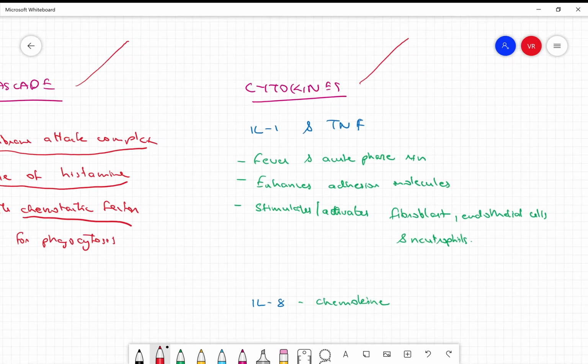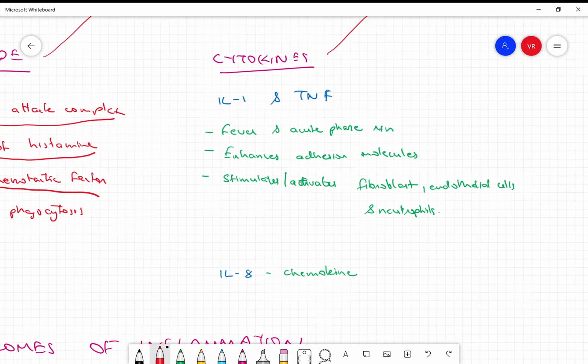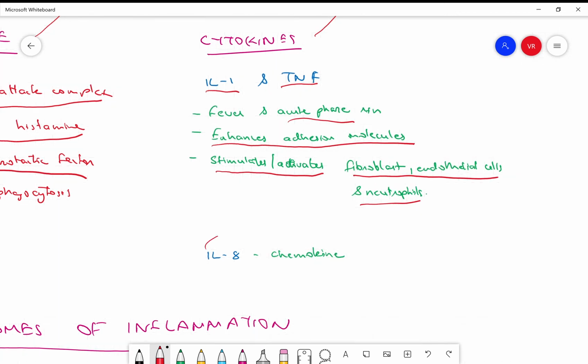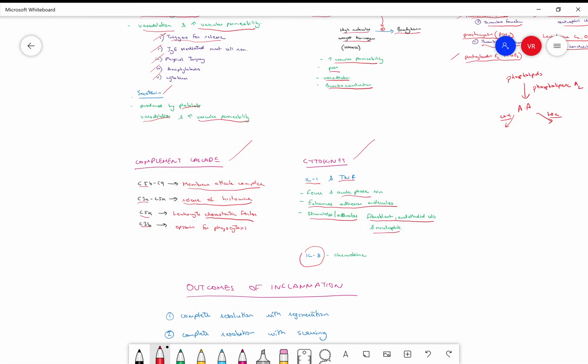And the last group are your cytokines. These are released by cells as a response to undergoing injury and things like that. Examples are your interleukins and TNF. So what do they do? They cause fever or increase temperature and other acute phase reactions. They enhance cell adhesion molecules. They stimulate or activate fibroblasts, endothelial cells, and neutrophils. An important thing you need to know is that interleukin 8 is a very important chemokine. So that would be your most important chemical mediators.